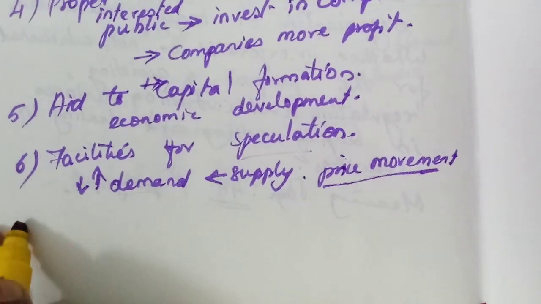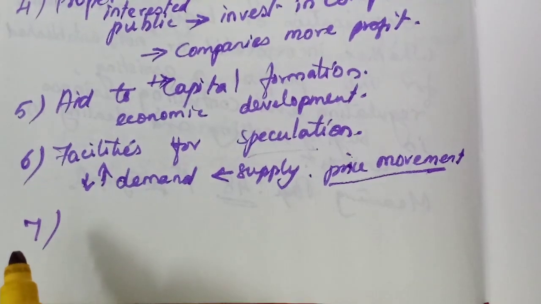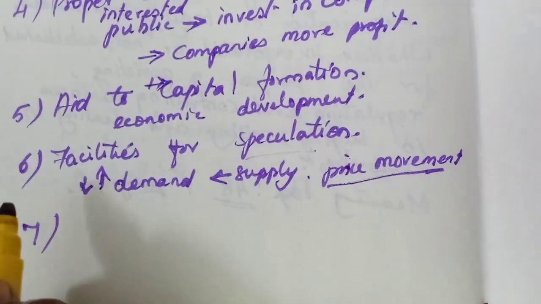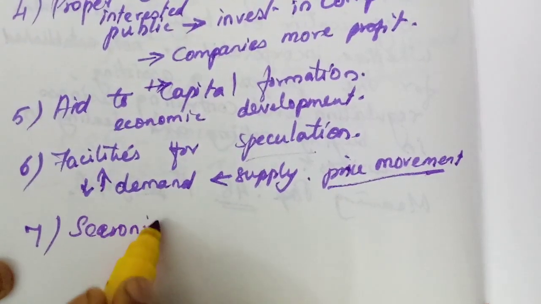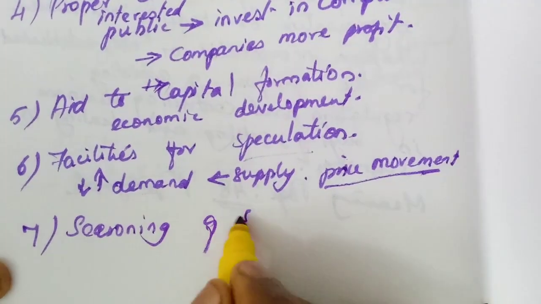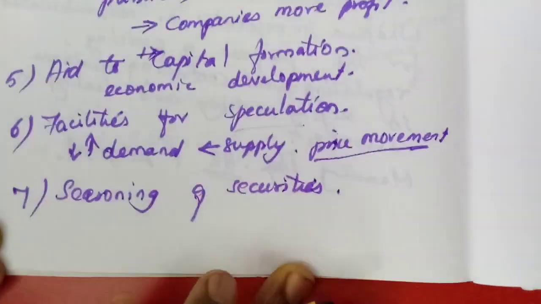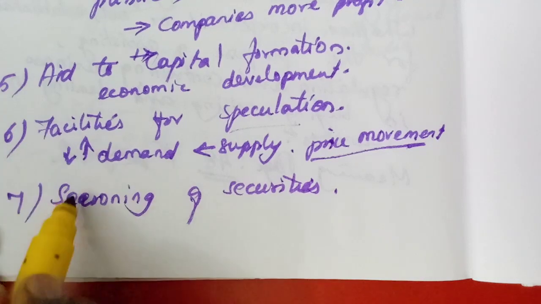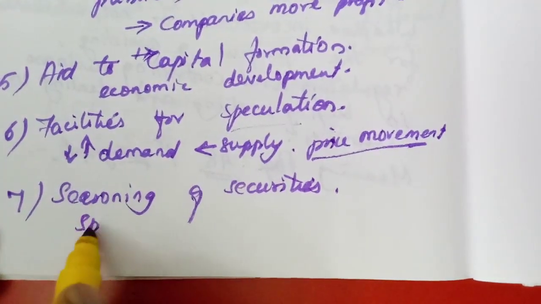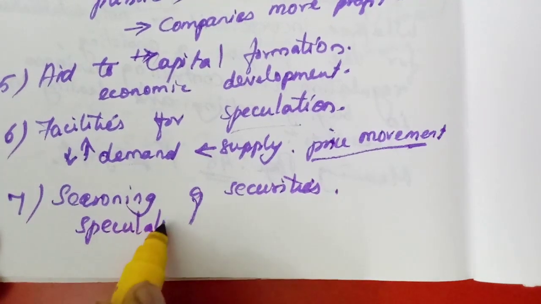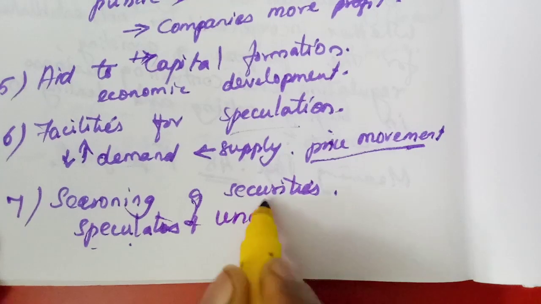Then the next one, 7th one, seasoning of securities. Here, related to the 6th point, the speculators in the stock exchanges and the underwriters.